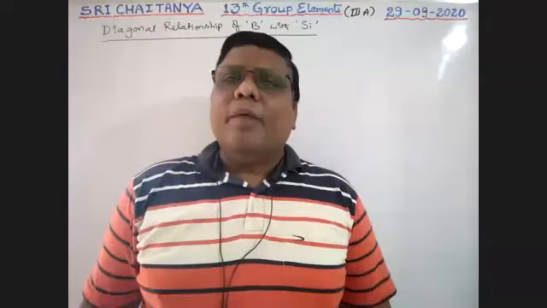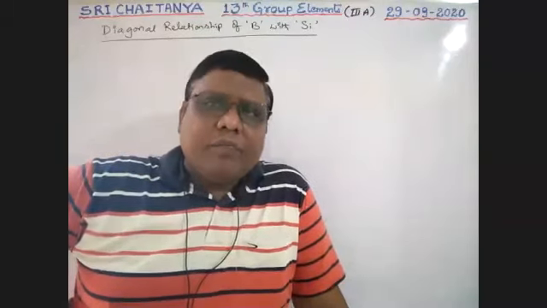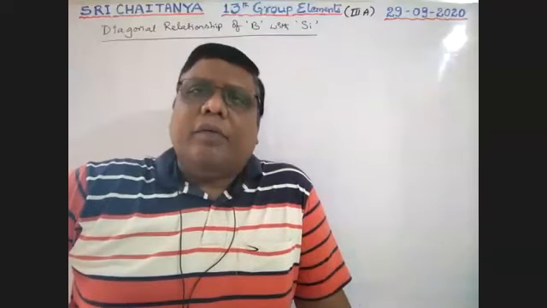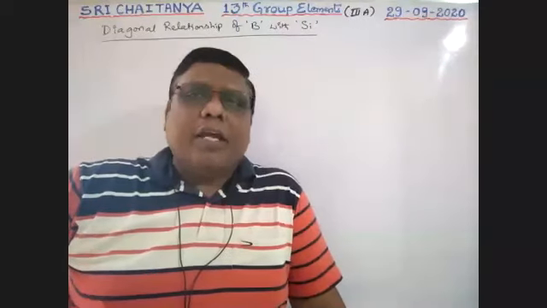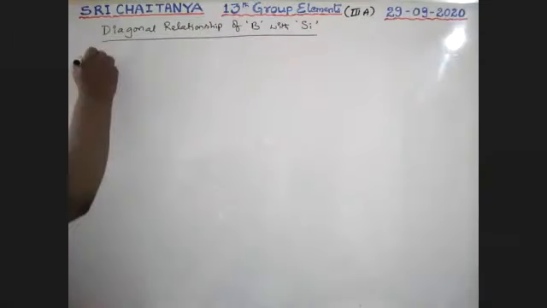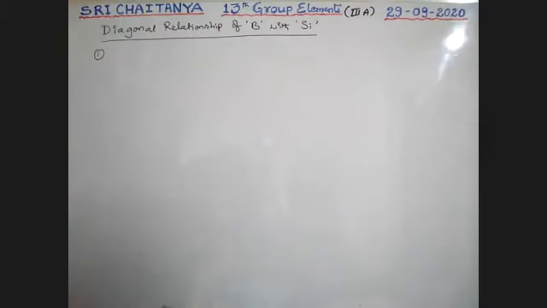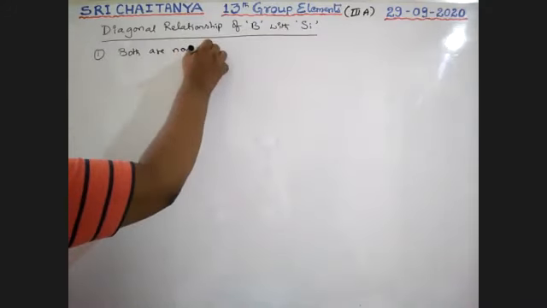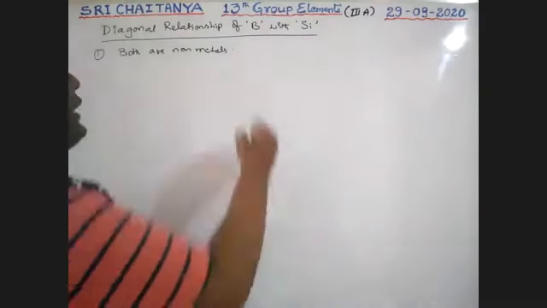Why boron and silicon? They have similarities, no doubt, because they have almost the same size and also the same polarizing power. Therefore, those two have similarities in their behavior. Some examples of similarities, boys. First point: both boron and silicon are non-metals.